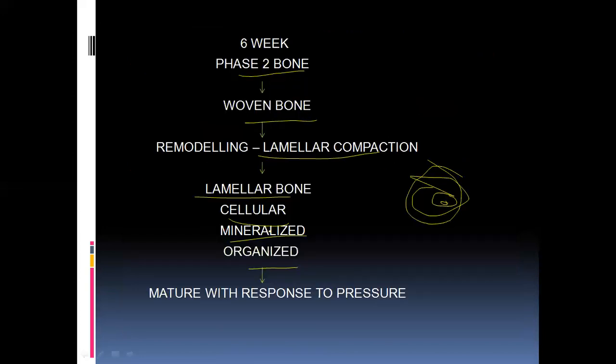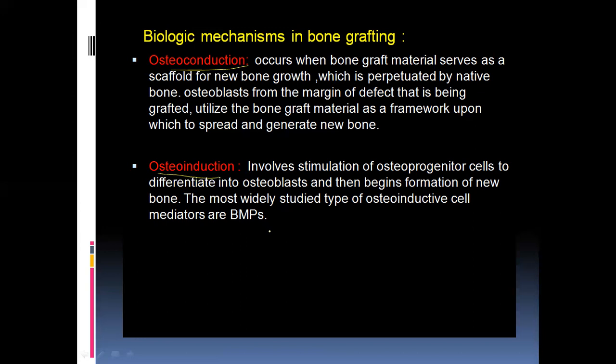Coming to osteoconduction. Now, what is osteoconduction? It's a biologically inert synthetic bone graft. So in osteoconduction, it doesn't have any bone forming cells, and it doesn't have any growth factors also. It just acts as a scaffold. This graft material will just act as a scaffold for the new bone.